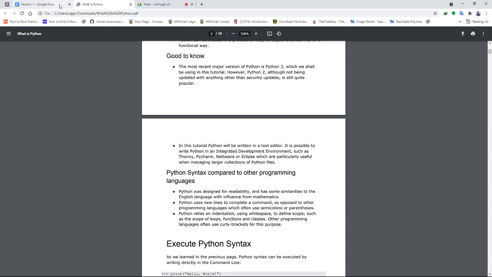Okay. Second point, Python uses a new line to complete a command. If Python code is written on a new line, the compiler and the interpreter automatically understand that it's a new line. There is no need to end a particular line of code with semicolons, parentheses, or anything. Third important point here, Python relies on indentation and white space.